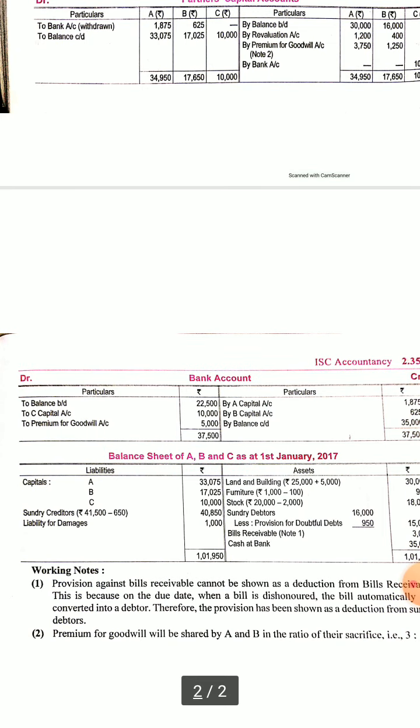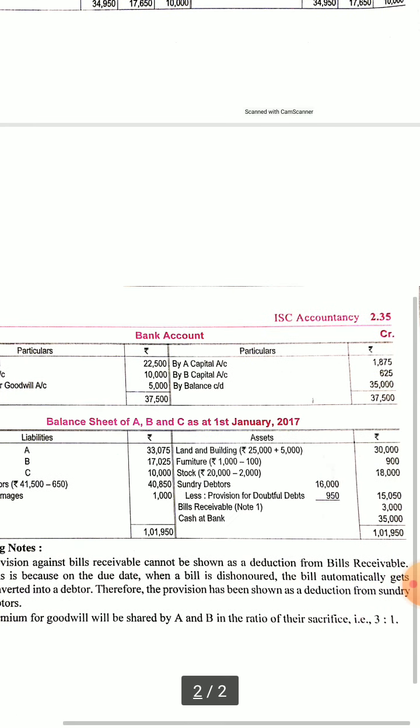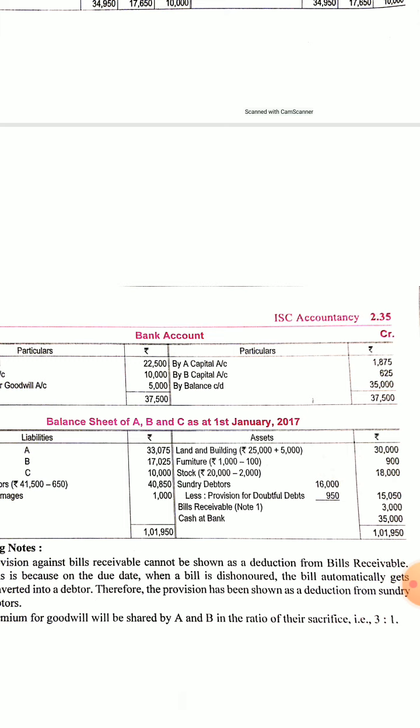Now let's see what will be the effect on the bank account. Since money is coming in and again being withdrawn, you have to make the bank account and enter it in the balance sheet. So in the bank account, 2,500 is coming as premium for goodwill. So only 2,500 will be entered because 2,500 was withdrawn by A and B. So only 2,500 will be credited.